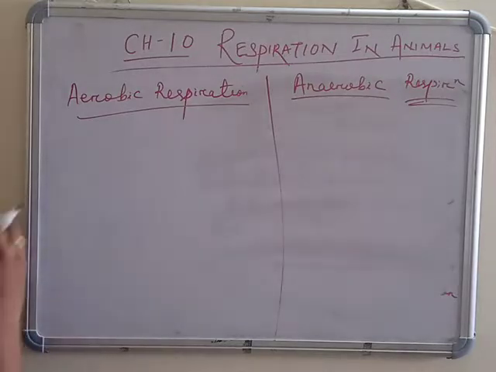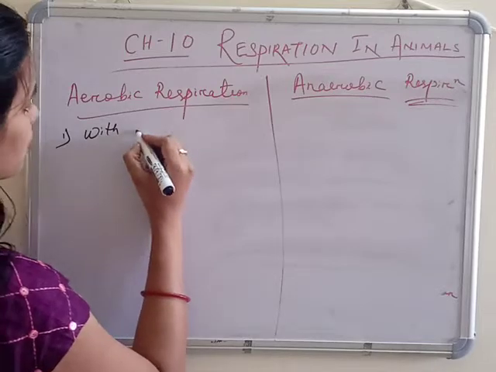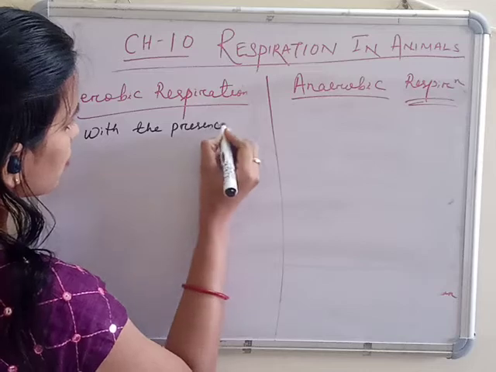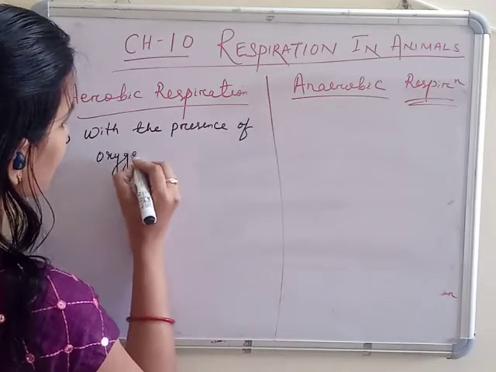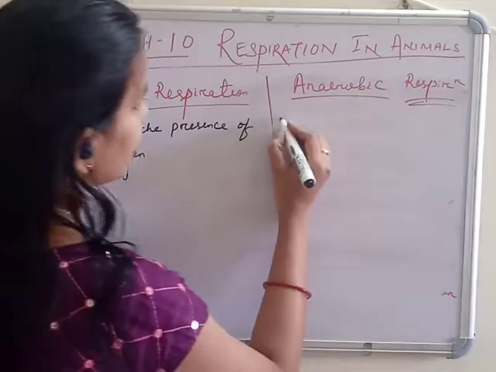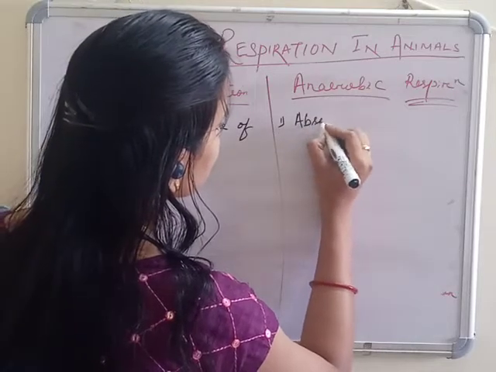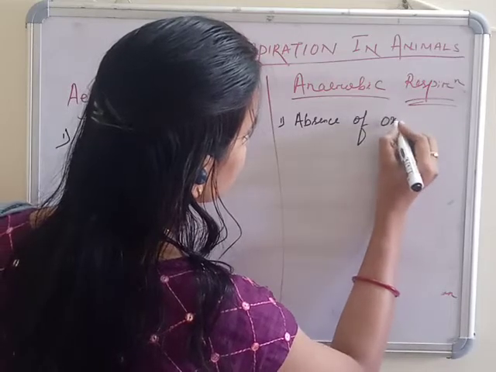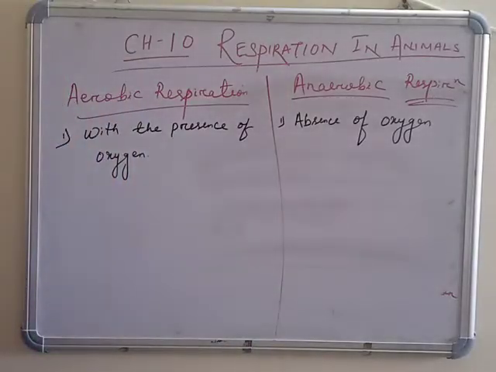Aerobic means with the presence of oxygen. When any respiration happens with the help or in the presence of oxygen, that is aerobic. And anaerobic means in the absence of oxygen. Any respiration that happens in the absence of oxygen is called anaerobic.